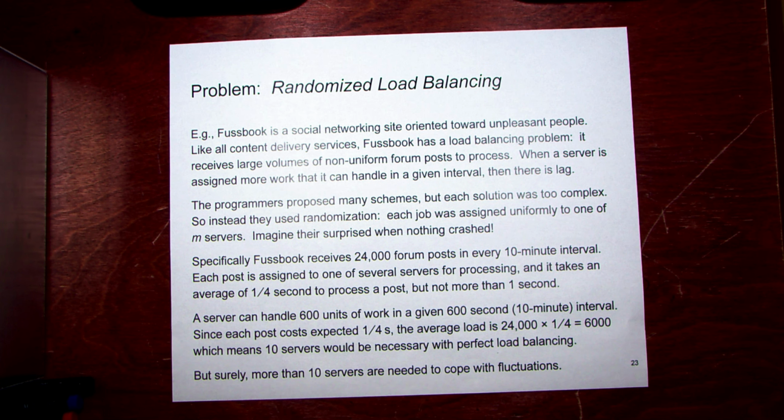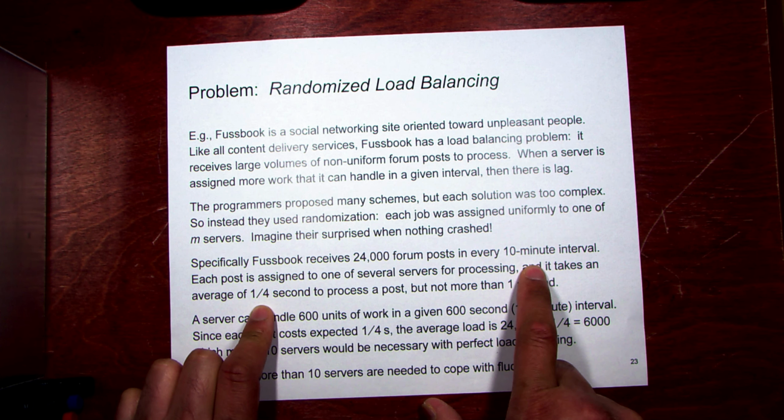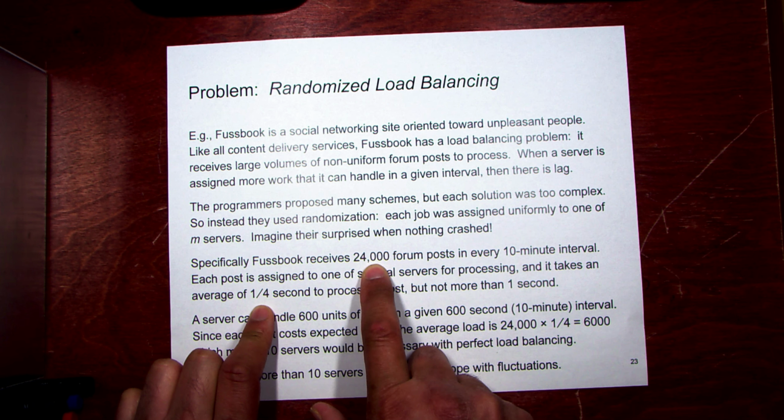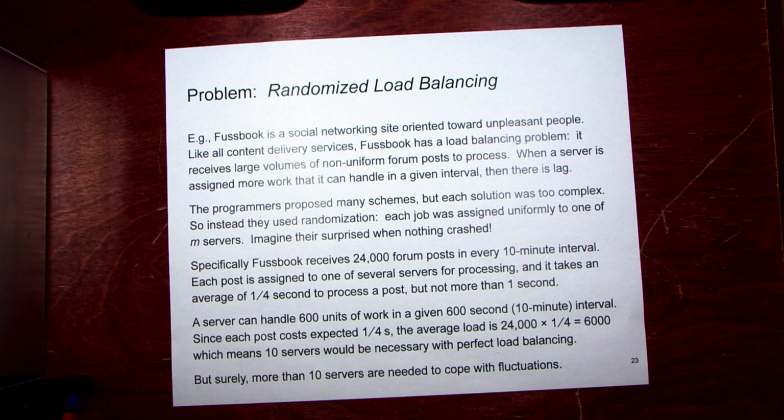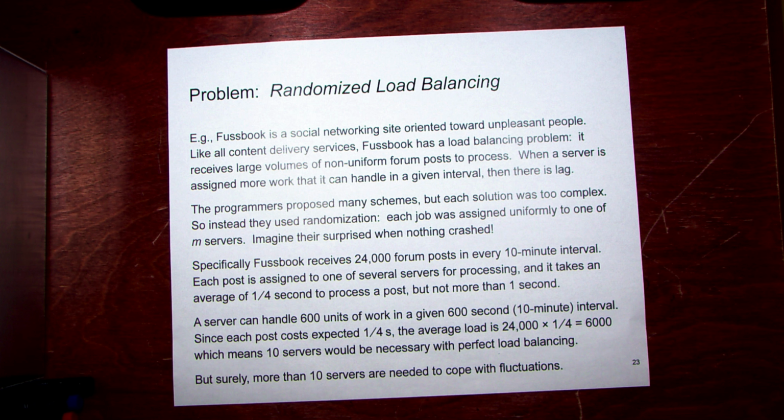It's no worse than 1 second, and of course it has to be at least 0 seconds, so somewhere in the interval from 0 to 1, which again is good for Chernoff. That's another thing that we're going to use for Chernoff. Because it's an average of a quarter second and there are 2,400 forum posts, the average total amount of time in a 10-minute interval is 1/4 of 24,000. So that's 6,000 seconds worth of work in total. Just back of the envelope calculations here. And with 6,000 seconds worth of work, each server can handle 600, so we need at least 10 servers. If everything was perfectly balanced and perfectly distributed, 10 servers would get the job done.